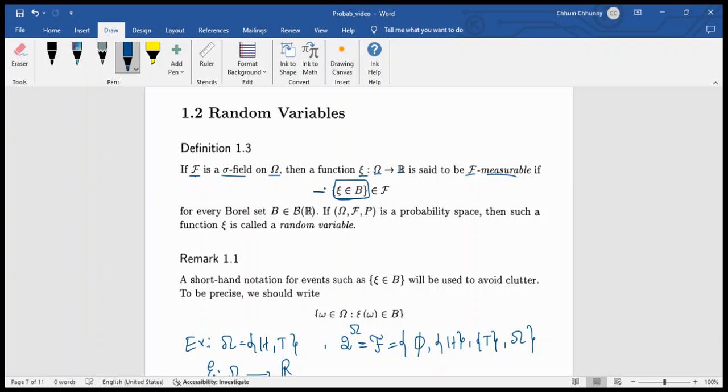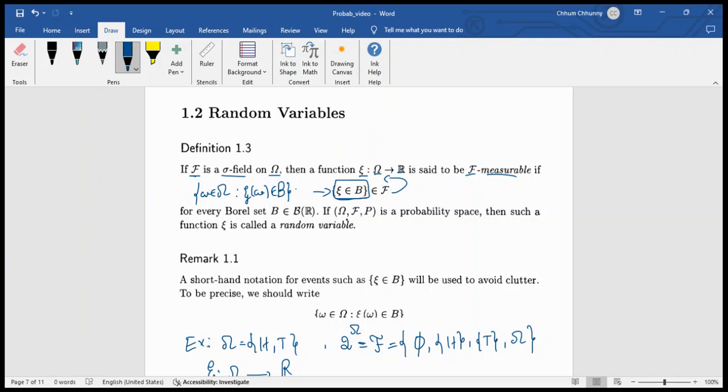The full form of this set is the set of small omega belonging to big Omega, such that psi of small omega belongs to B. B here is a subset, a Borel set, which I talked about in the third video already, and this set has to belong to F. Then the mapping psi is called F measurable.